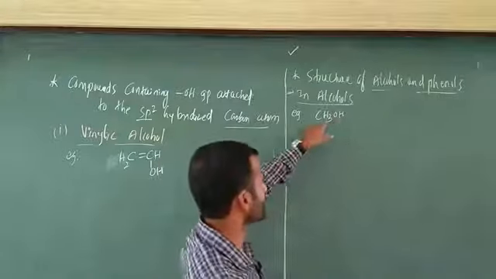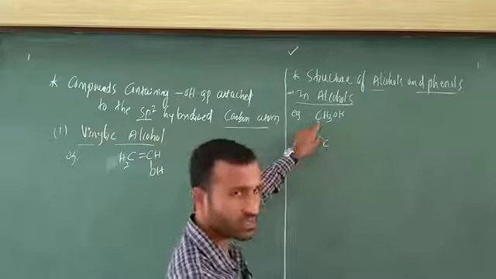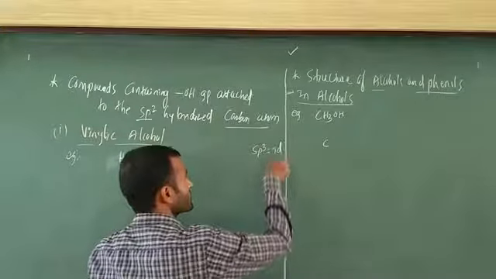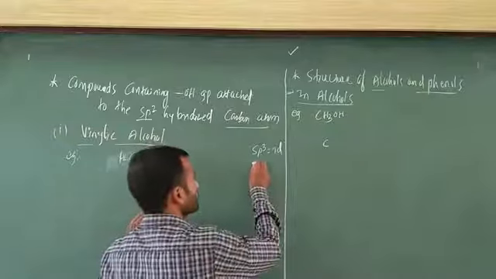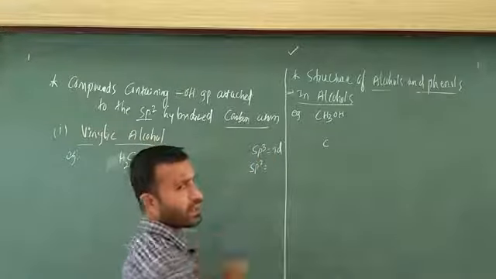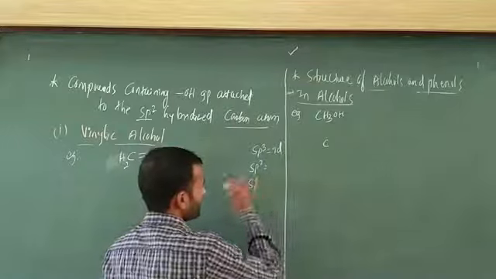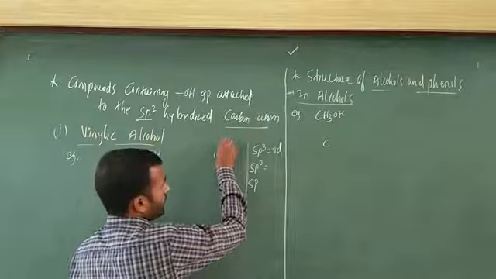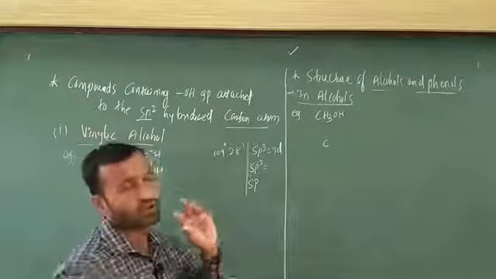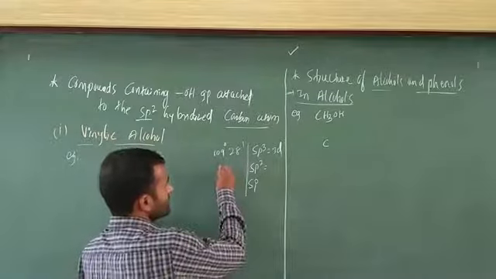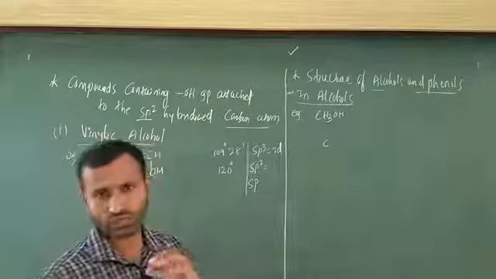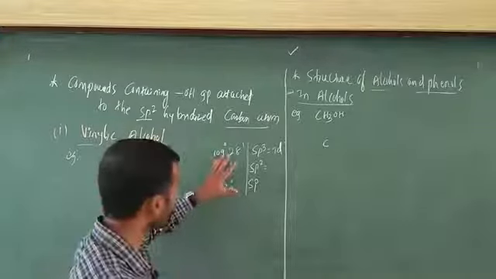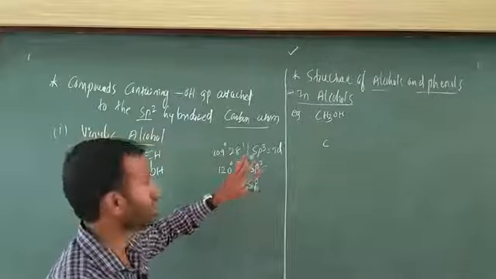This OH group is attached to this carbon. What is the hybridization of this carbon? sp3. sp3 means 100% tetrahedral, represented as TD. If sp2 is there, that is called trigonal planar. If sp is there, that indicates linear. All these points are important. You know very well that 109 degree 28 minutes is the bond angle for tetrahedral, 120 degree is the bond angle for trigonal planar, and 180 degree is the bond angle for sp. All these are basic PUC first year points, that's why be alert.